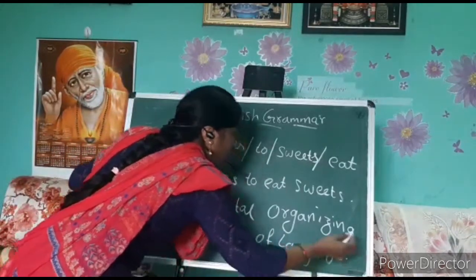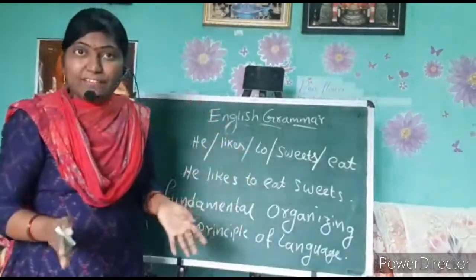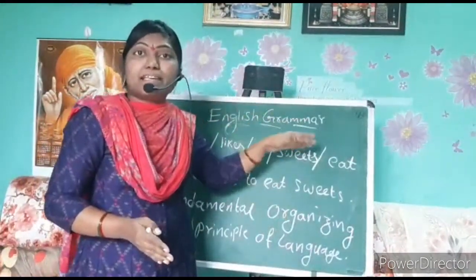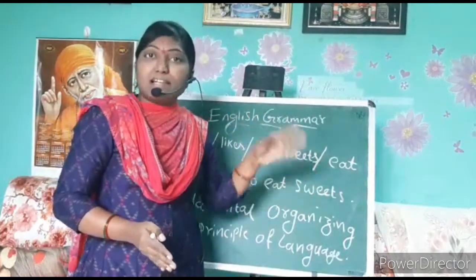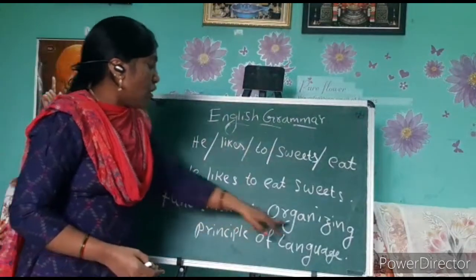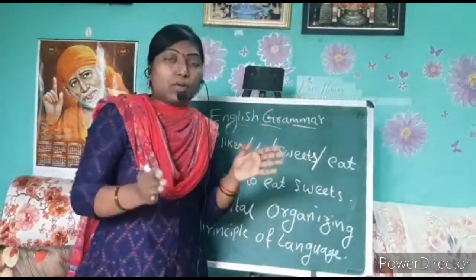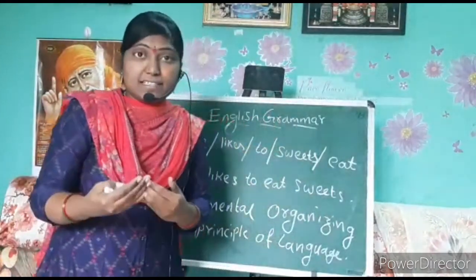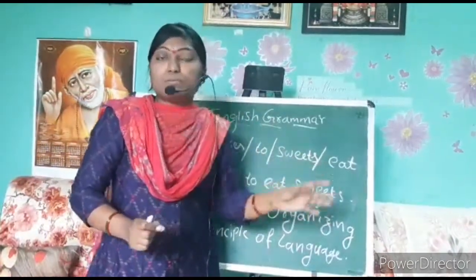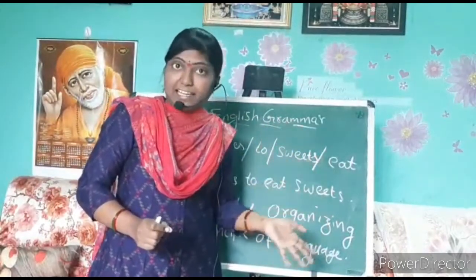So, simply we can say for any language, grammar is the basic. Grammar is the basis for the particular language. That's why English grammar is considered the fundamental organizing principle of language. Without knowing the particular grammar, how to make sentences or how to speak or how to write, there is no sensible order in the sentences. Is it clear for you?